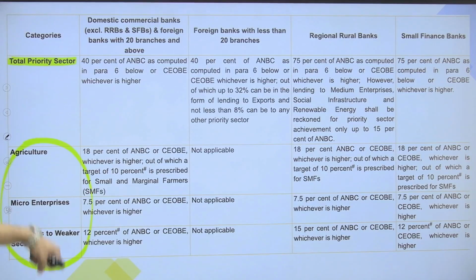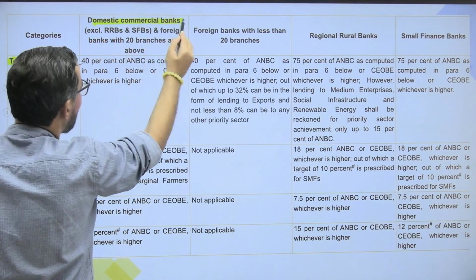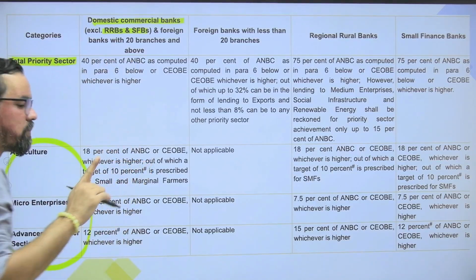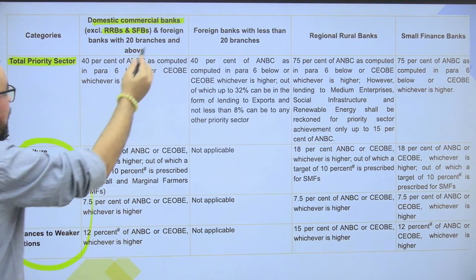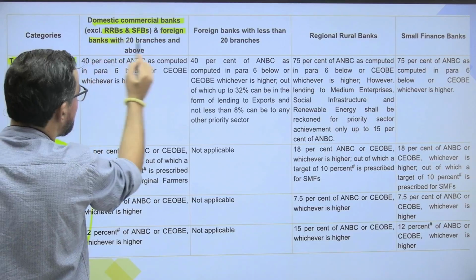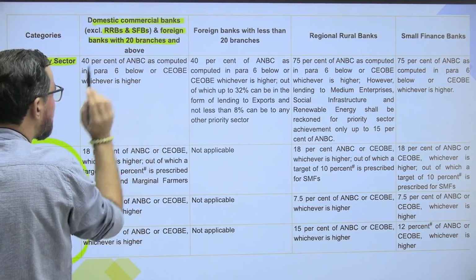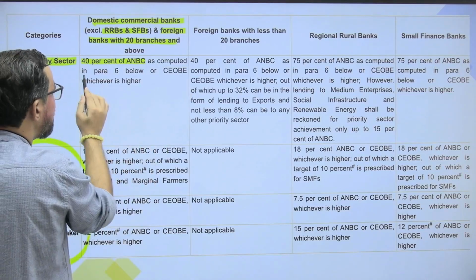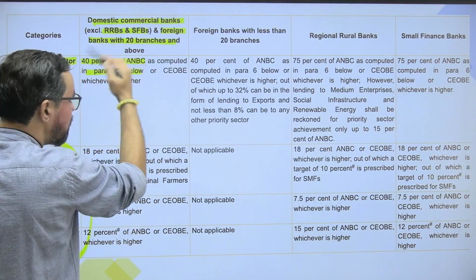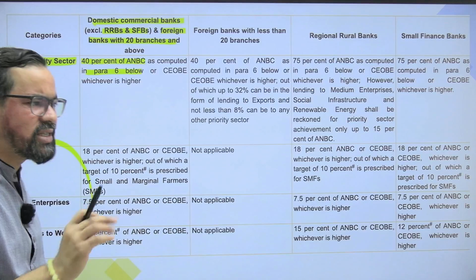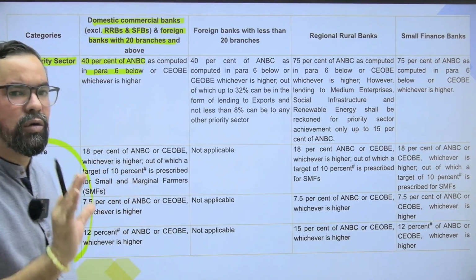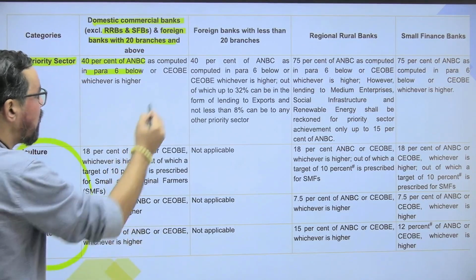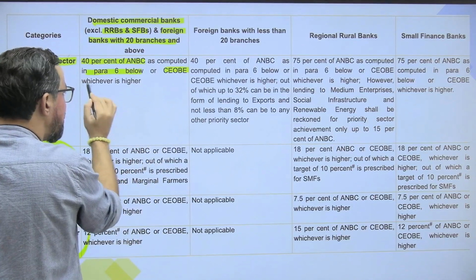So rule one says domestic commercial banks excluding RRBs and small finance banks, and foreign banks with 20 and more branches, have to lend 40% of their ANBC as computed in para 6, like how we calculate ANBC. It is similar to the total lending amount of the bank, but that calculation is not part of your curriculum. Or CoBE, whichever is higher, ठीक है.